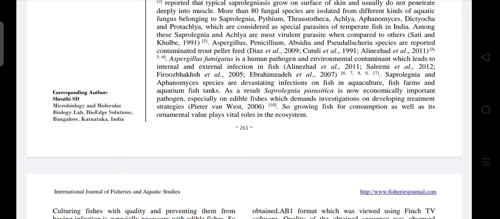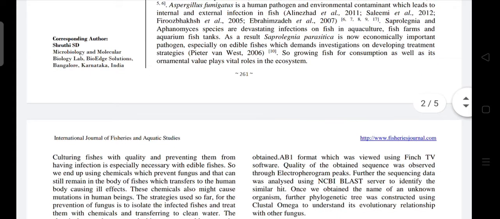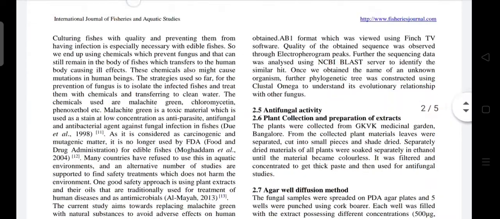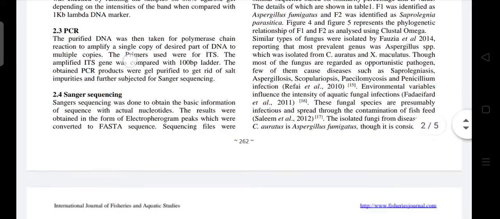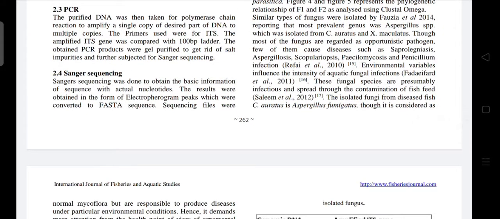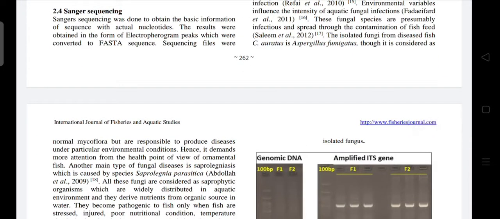Keeping this in mind, in this study we isolated fish fungus by culturing infected parts of the fishes. The fishes taken for the studies were Carassius auratus and Cyprinus carpio, and the fungus was grown on potato dextrose agar. Once white, spongy, and gray colonies were observed, the genomic DNA was isolated and ITS primers were amplified.